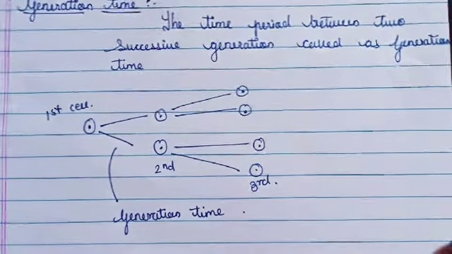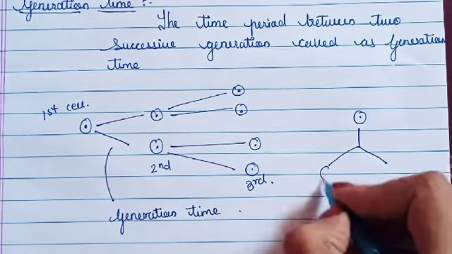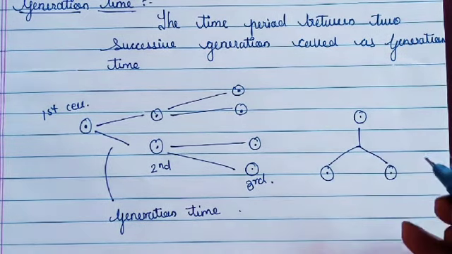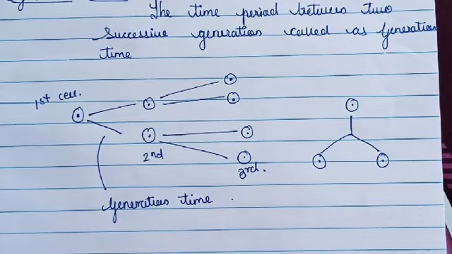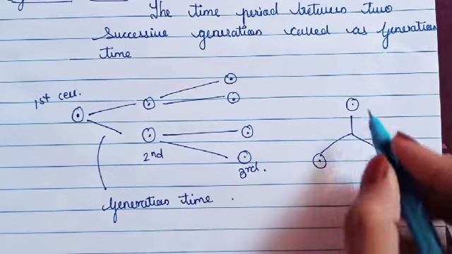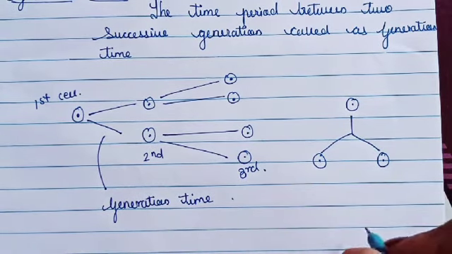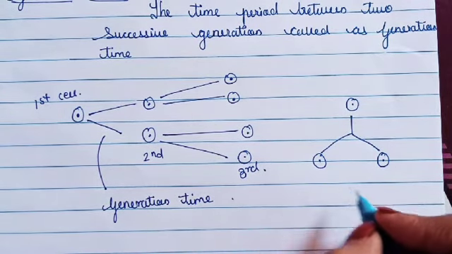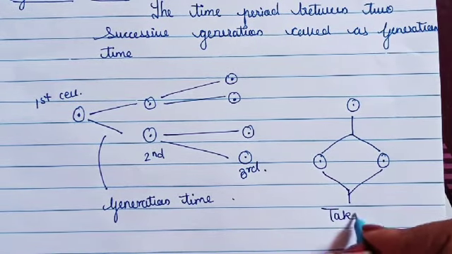But this parent cell, if going to form two daughter cells, these two daughter cells are not going to divide immediately. They are not going to divide suddenly. They are going to take some time to divide their cells, and this process is known as cell division. This parent cell divides into daughter cells, and these daughter cells are not going to divide immediately, and they are going to take some time.